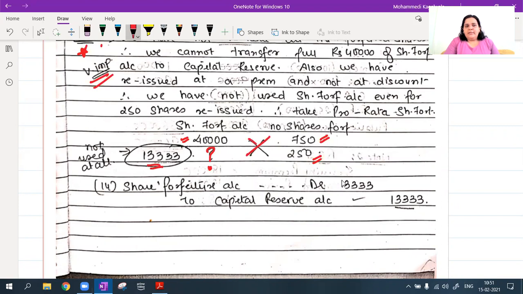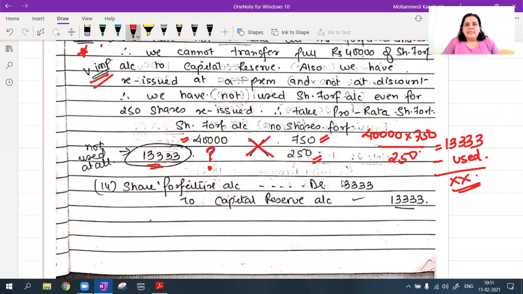13,333. You have to cross multiply 40,000 into 250 divide by 750. That will come to 13,333. Out of that, if I have used anything, minus the used amount, which is nil, I have not used anything, then the balance you will transfer it to capital reserve. Since I have not used anything, this entire 13,333 I'll transfer it to capital reserve.